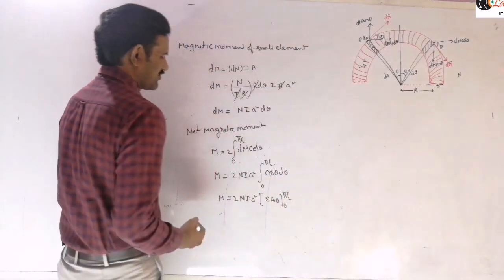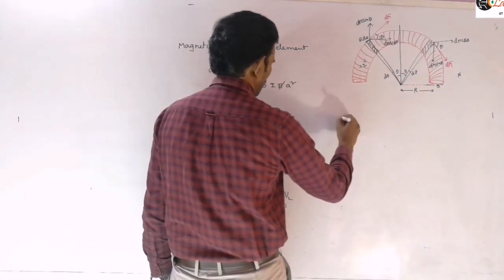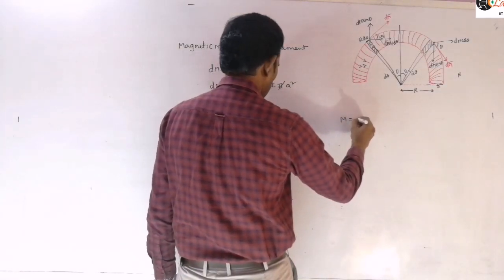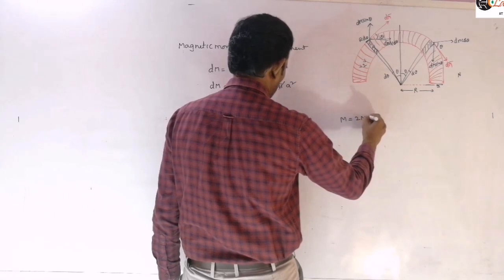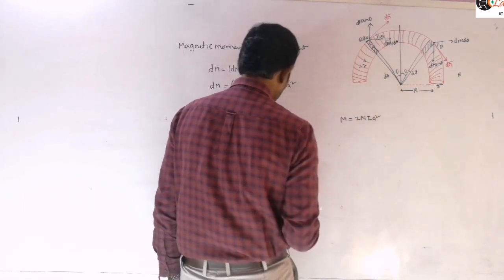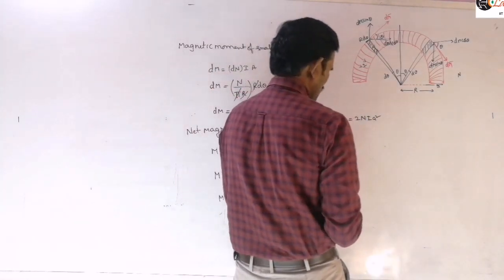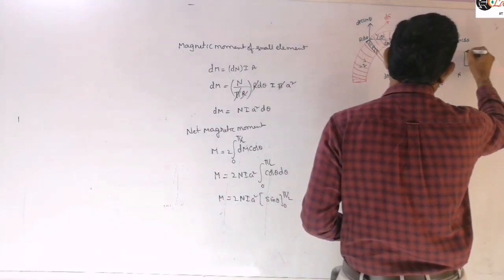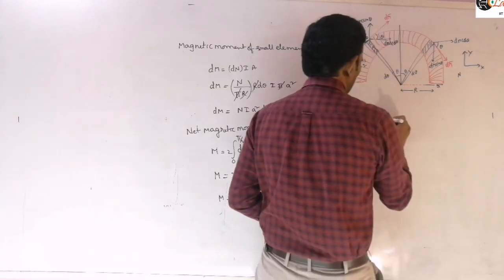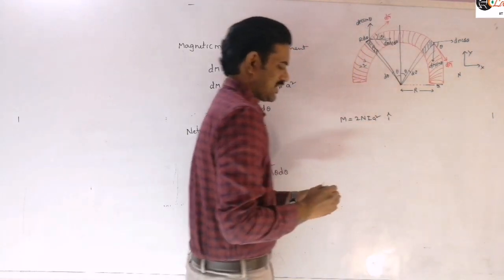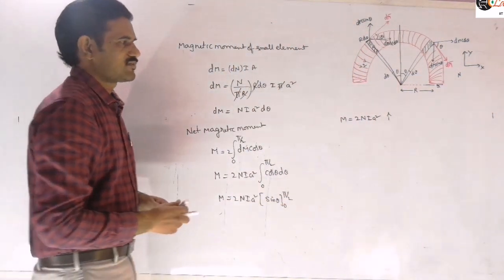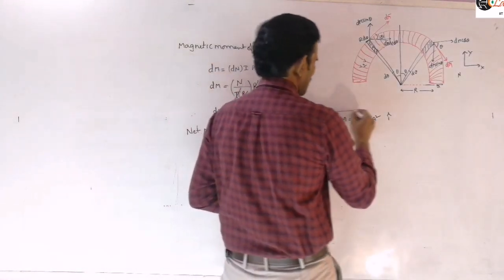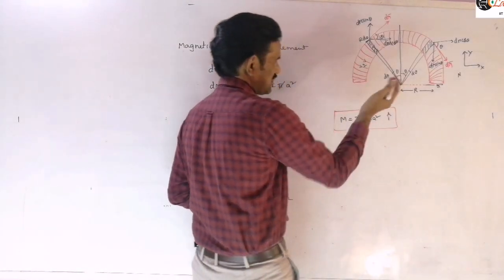So this value will be 1, and therefore the magnetic moment of this semicircular arrangement will be 2 N I a square. And along which direction? If we take this as our coordinate system, x and y, then this will be along the i cap direction, that means along the positive x direction for this arrangement.